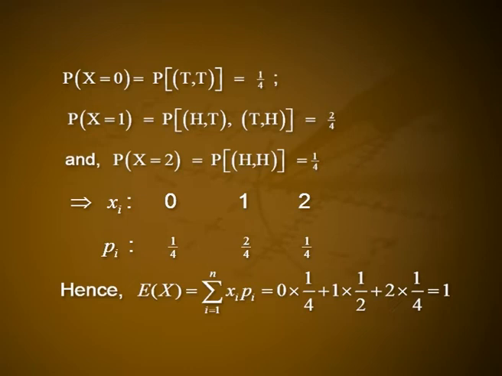Hence, expectation of x, E of x, is equal to summation over i from 1 to n of xi into pi, that is equal to 0 into 1 by 4 plus 1 into 1 by 2 plus 2 into 1 by 4, that is equal to 1.